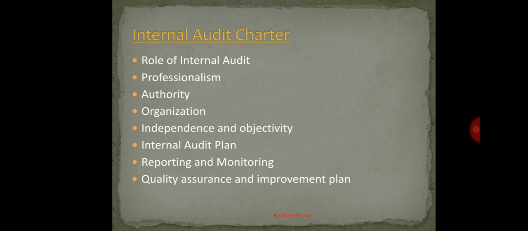For understanding purposes, just understand that the structure of the internal audit department in terms of reporting lines, roles and responsibilities, and the other tasks which each of the auditors needs to perform, the summary of that is mentioned in the organization part.